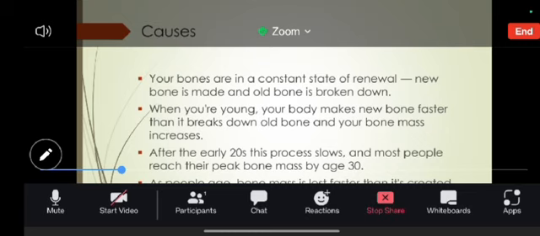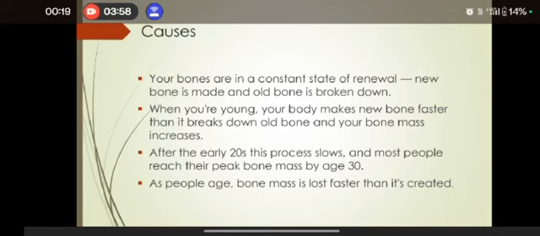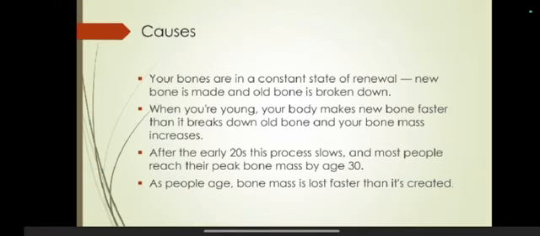What happens? Actually, after the early 20s, the process slows down. When a person reaches the age of 30, bone resorption is more than bone formation. As people age, bone mass is lost faster than it's created. It means bone resorption is more than bone formation, and when bone resorption is more than bone formation, then osteoporosis occurs.